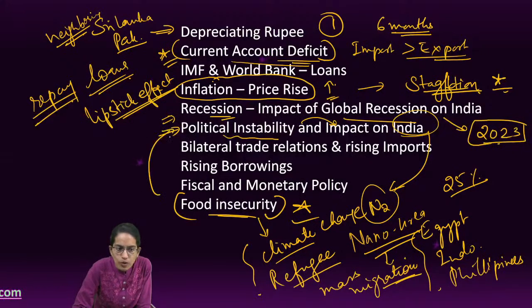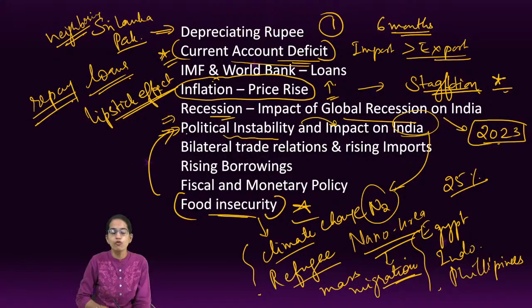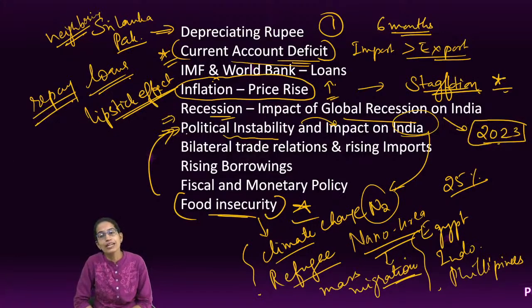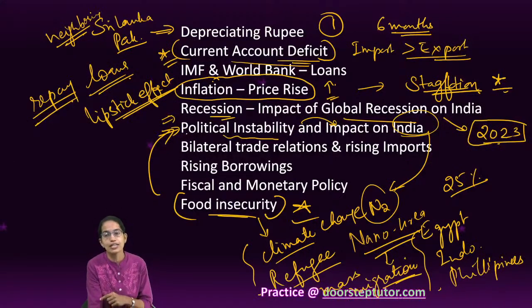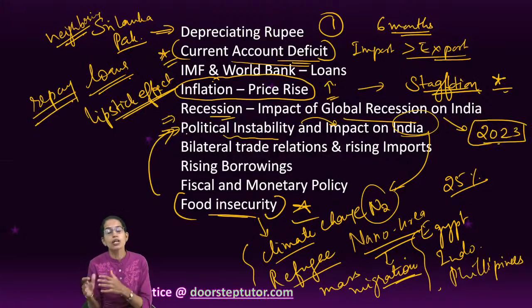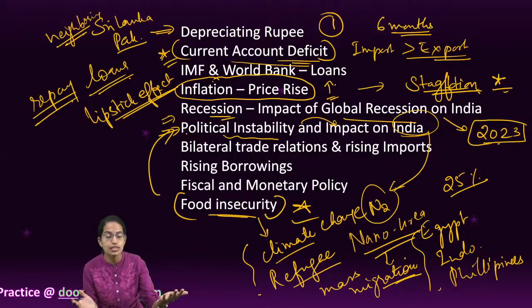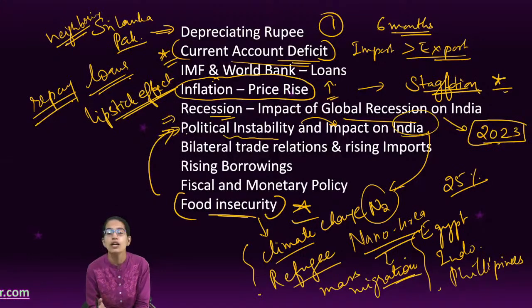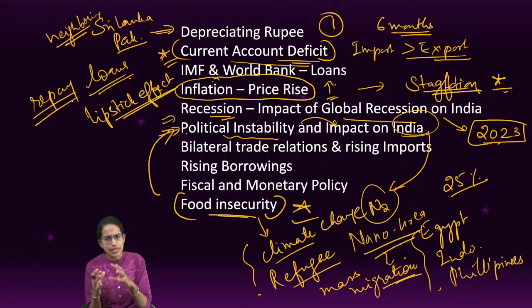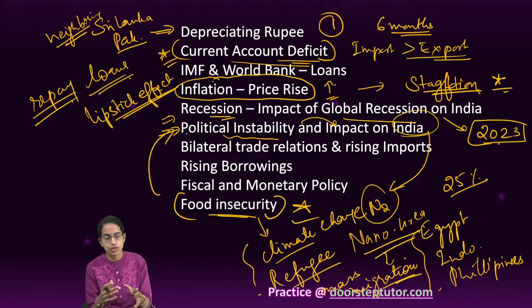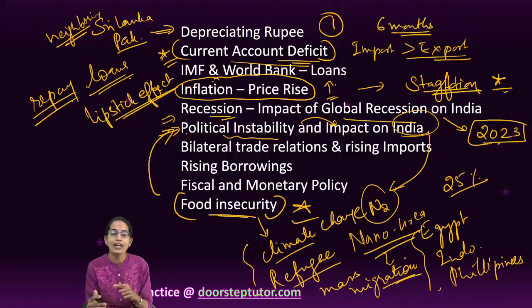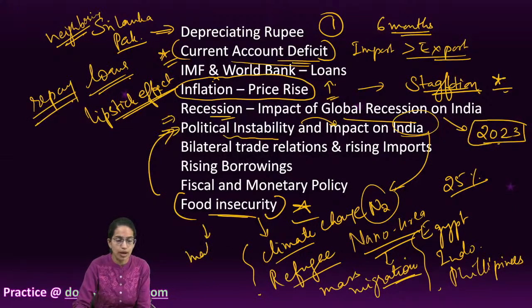Again, in light of the political instability, we have seen that the issues of food insecurity are rising, because if we don't get adequate fertilizers, the production in the country would definitely be affected. At the same time, it's a good opportunity for India to export to other nations which were dependent on Russia and Ukraine. But this year, due to heat wave and inadequate food production, we are not in a position to export. Rather, there is a shortage for domestic consumption as well. So food insecurity and associated malnutrition, rising undernutrition, is another important concern.